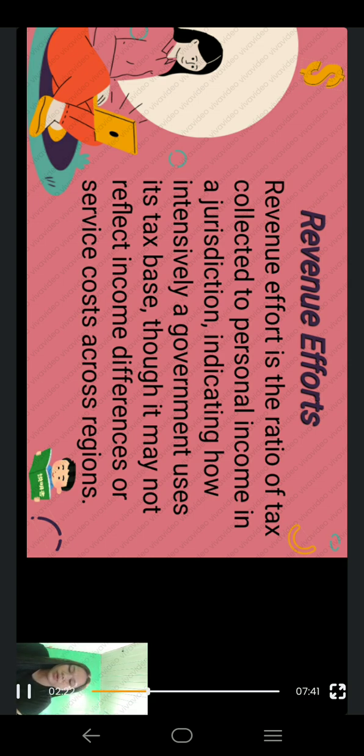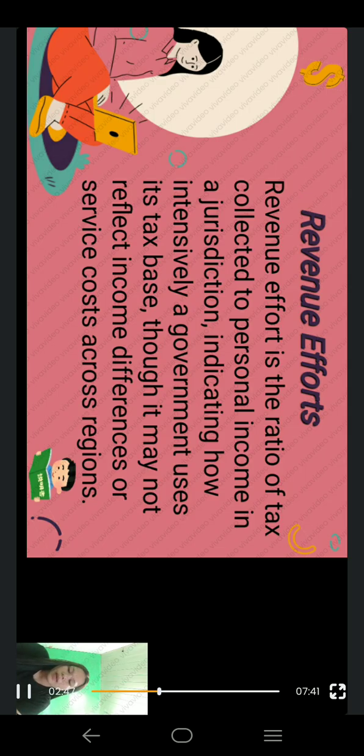Next is revenue effort. Revenue effort is the ratio of tax collected to personal income in the jurisdiction, indicating how intensively a government uses its tax base. It may not reflect income differences or service costs across regions.